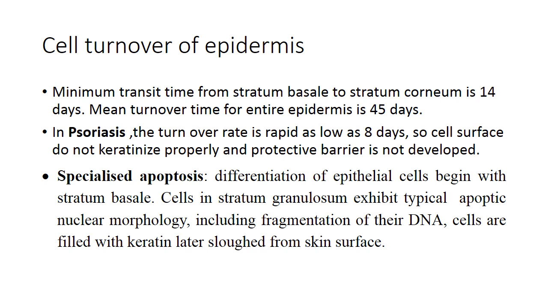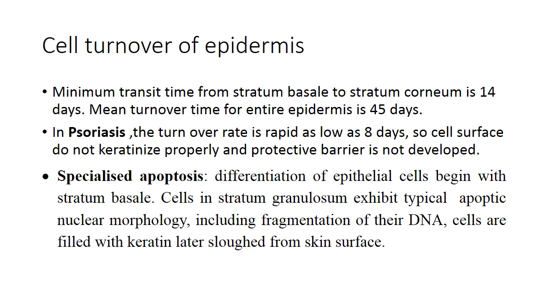There is a condition known as psoriasis. In psoriasis, the turnover rate, which is normally about 45 days, is rapid, as low as 8 days.